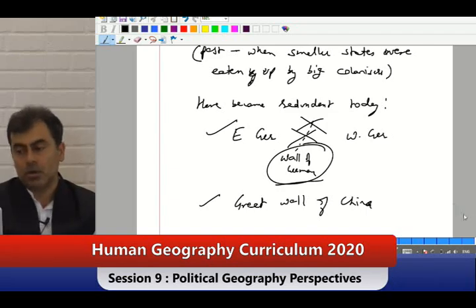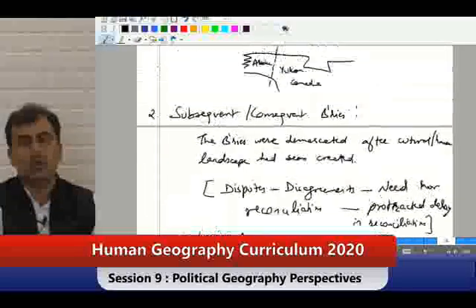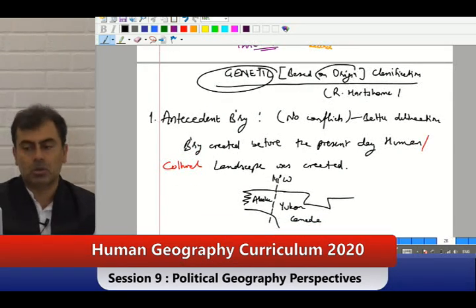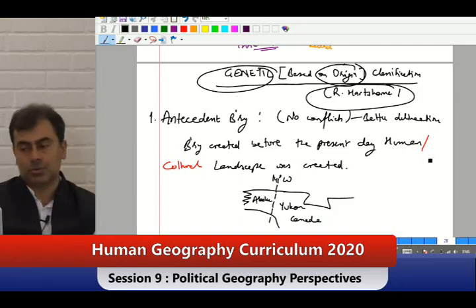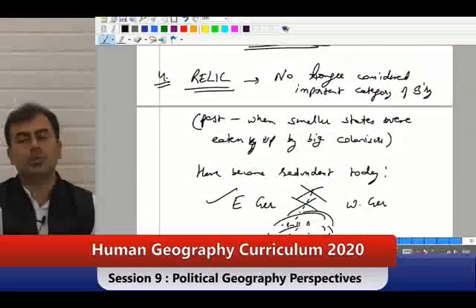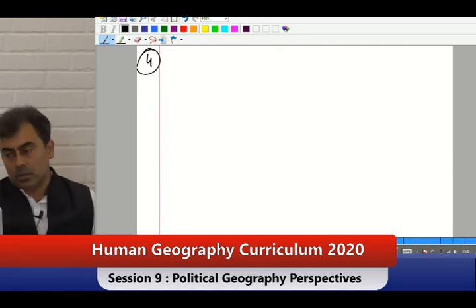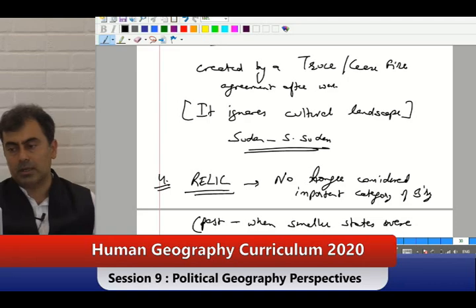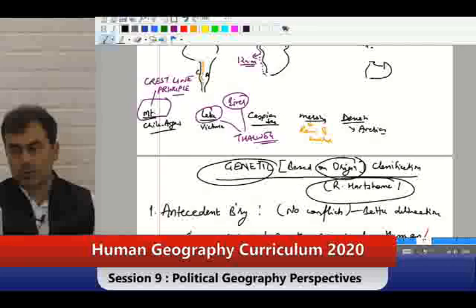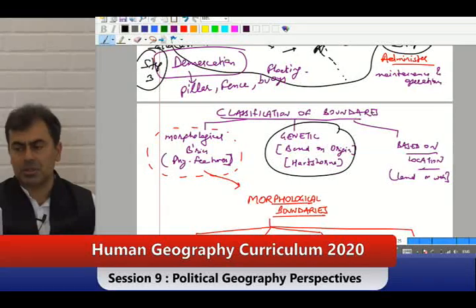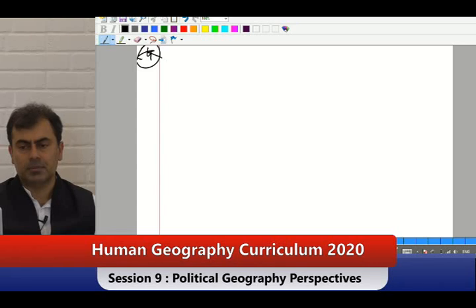So these are your 4 categories of boundaries where you have to give examples and discuss them. This is the genetic classification, based on origin. This is what Richard Hartshorne's classification is all about. Do we get that? Oh, sorry, no 4th in this. 4th I have done. Anything left in my flow chart? Let me check. Genetic also done. Okay, based on location is very easy. It is only about land or water.